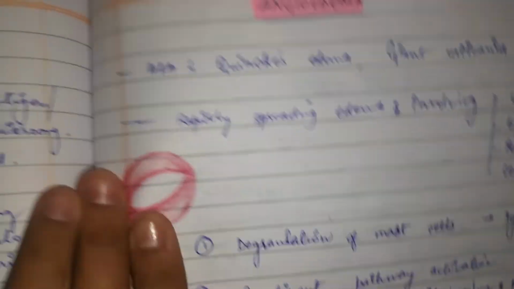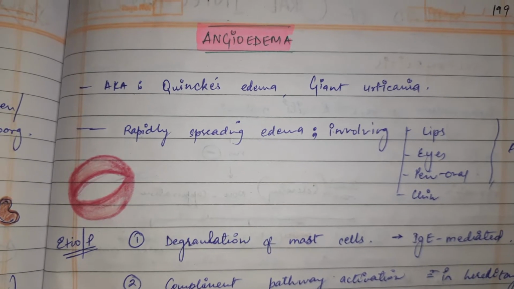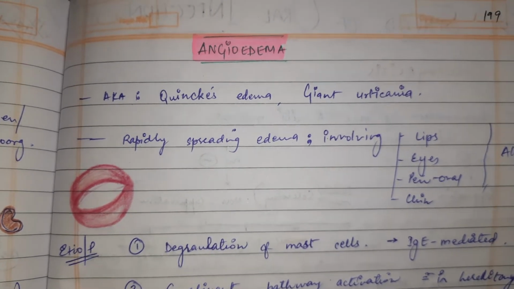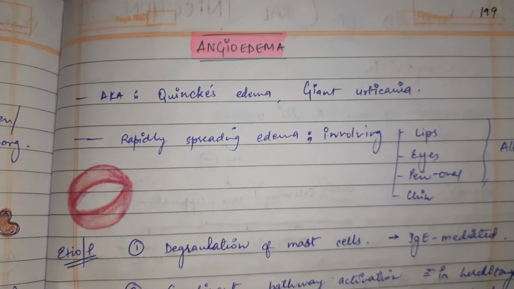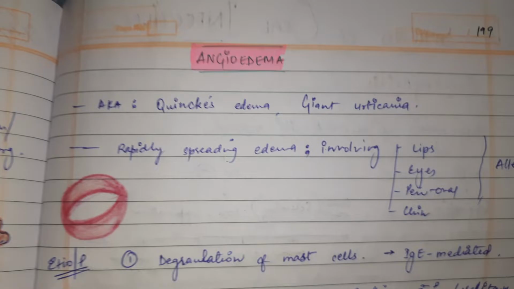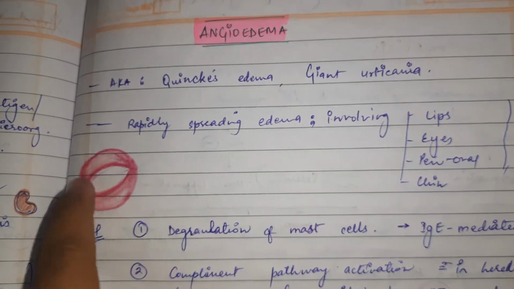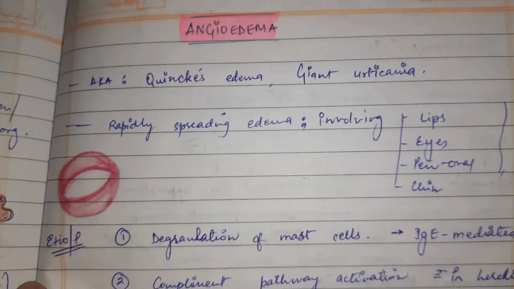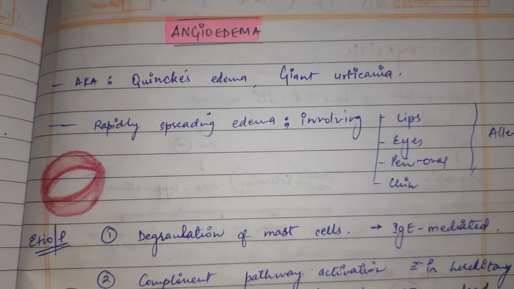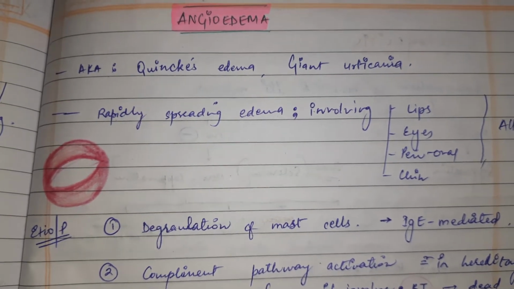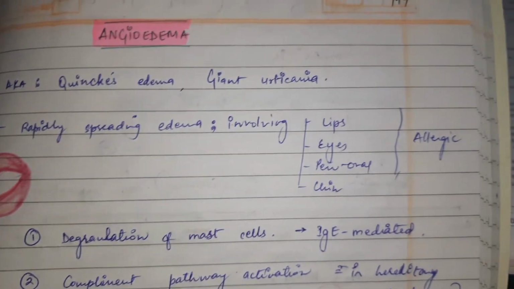Okay, now angioedema, also known as Quincke's edema or giant urticaria. Urticaria means allergy or itching. In this, our lips will swell. Rapidly spreading edema involves lips, eyes, perioral structures, and chin.